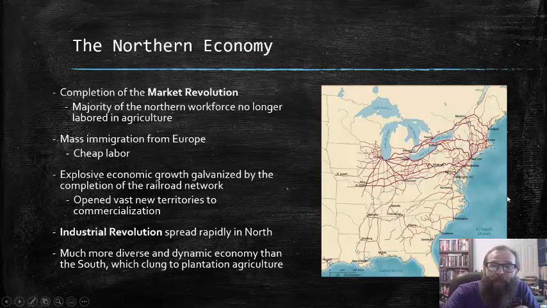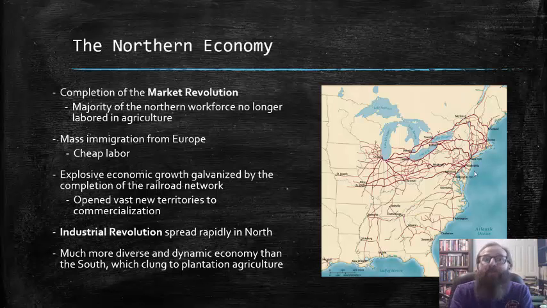As you can see by this map right here, the northern states had a pretty substantial railroad network which opened vast new territories to commercialization. And compare that here to the network as it existed in the South at the time, which was much less developed and much less connected than its northern counterpart.